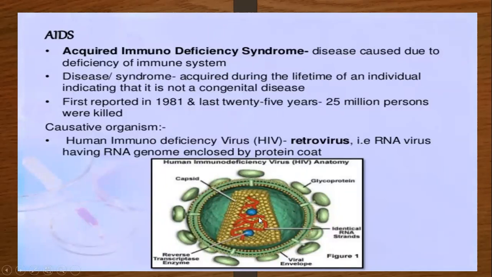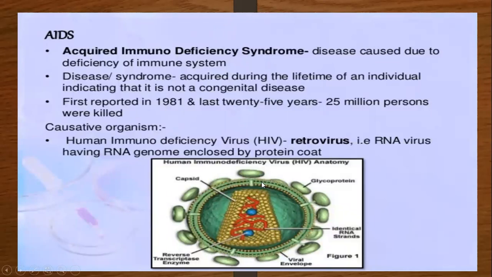In this diagram, see how the HIV virus looks. There is an outer protein coat, and on this coat glycoproteins are present. Inside that the capsid is present, and inside the capsid the RNA genetic material is present. The red color is the RNA genetic material, and the blue color is the reverse transcriptase enzyme associated with the RNA. So this is the structure of an HIV virus.